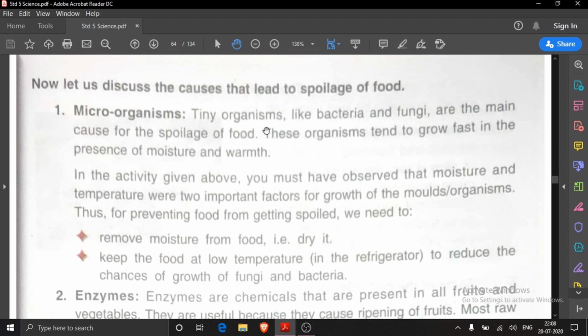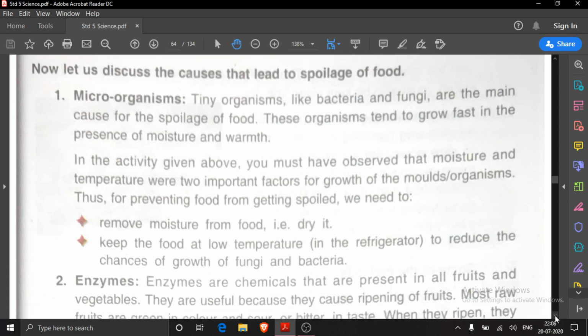So what we will write in the answers? Following are the two factors which tend to increase the growth of microorganisms. In a vertical way you will write the points, number one, number two, like this. Not in a running line, but you have to write one, moisture, and second, warmth. Spellings you will write correctly. Now the second question we will see.